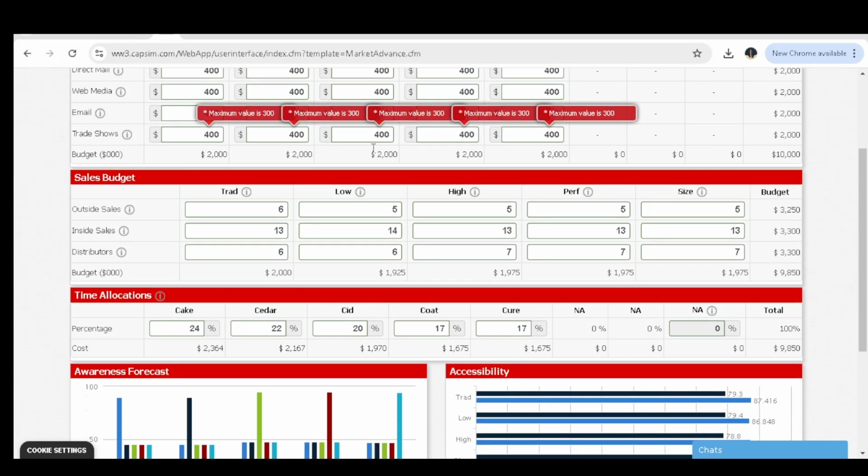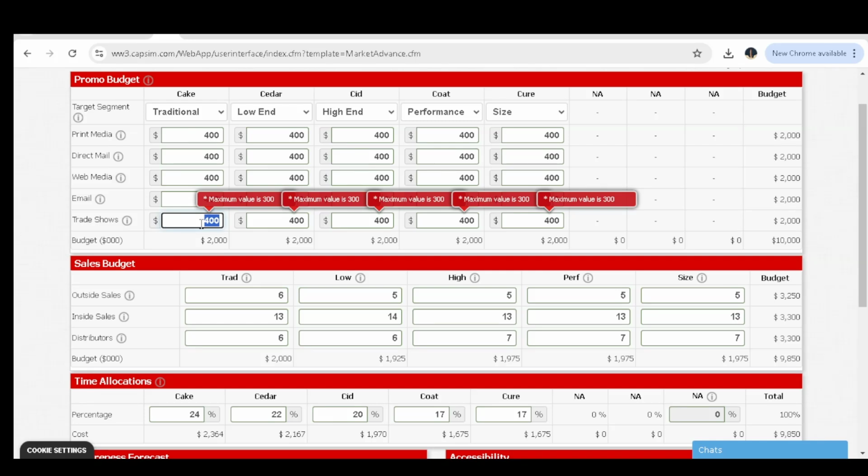Next is the production. Sorry, the maximum value is 300. Just a second. So I shall put here 300 for each.